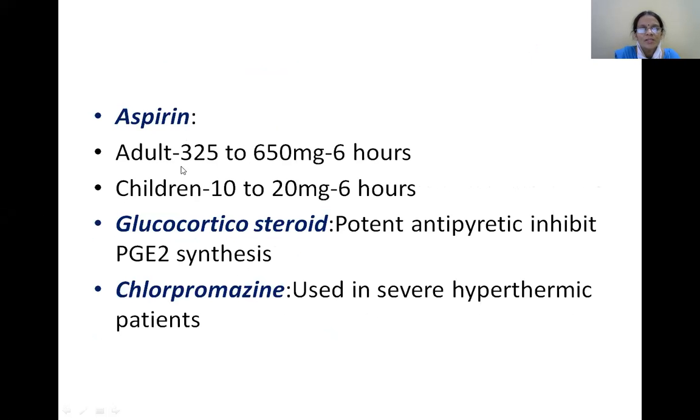Aspirin, adults, the dose is 325 to 650 milligrams 6th hourly, and in children 10 to 20 milligrams 6th hourly. Glucocorticosteroids can be administered, potent antipyretic as it inhibits the prostaglandin E2 synthesis. Chlorpromazine used in severe hyperthermic patients. This is important. This has to be noted.